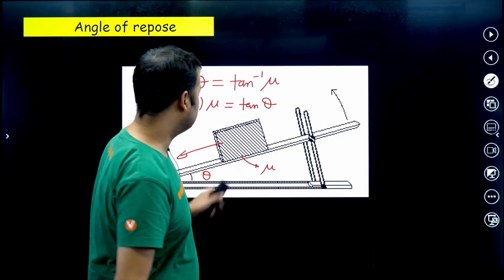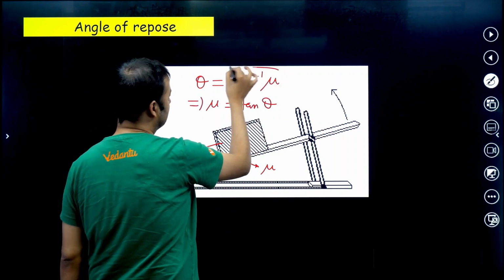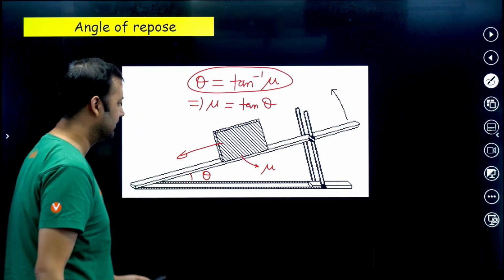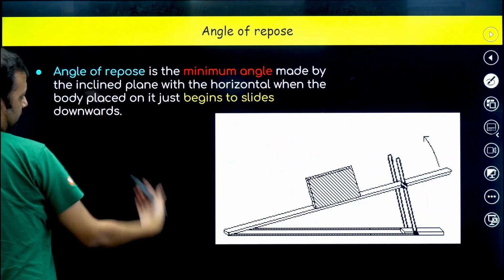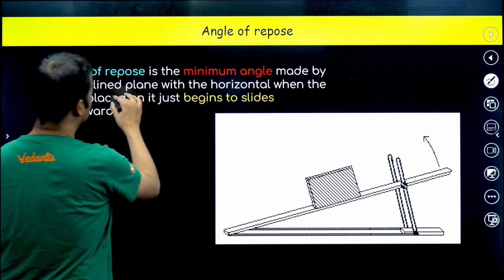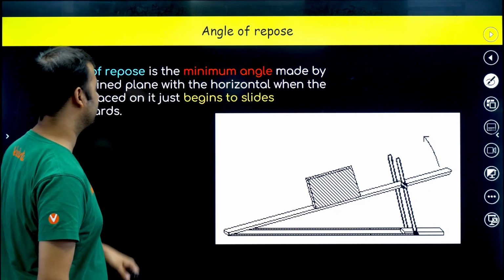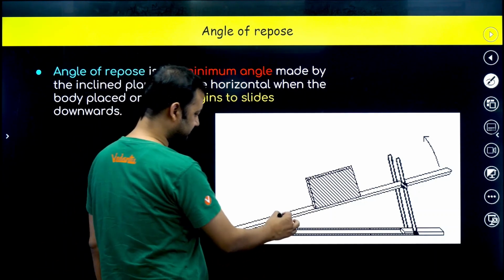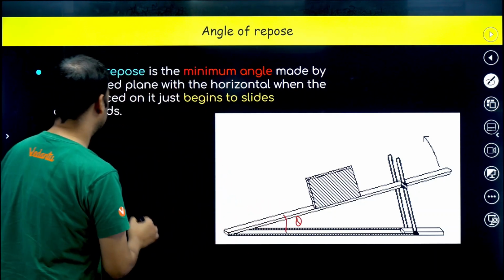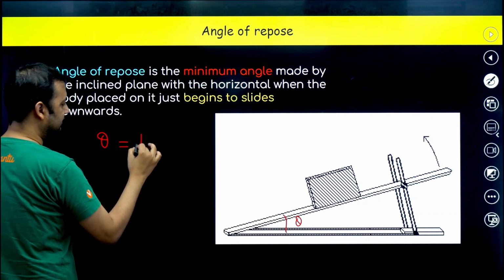Okay, now the idea is how do we get this? Very simple. Let me show you on the next slide. Here the angle of repose definition is given: the minimum angle made by the inclined plane with the horizontal at which sliding just is about to happen. That angle becomes tan inverse mu.